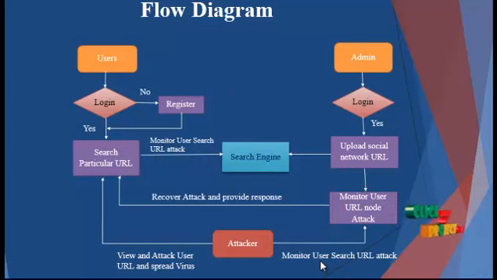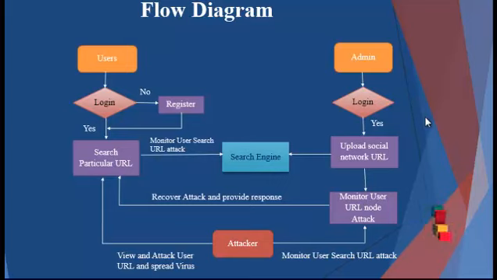The attacker views all information about the search URL with the user details. The attacker can easily attack a particular user search node. After the attack, when the user searches the same link another time, it is redirected to another page, spreading a virus.